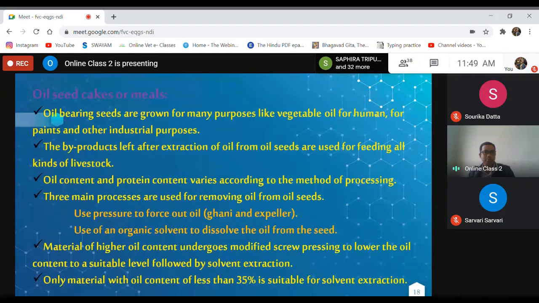So nowadays, whatever oil cakes are available in the market are all solvent extracted oil cakes. In that case, the oil content will be very, very low in these oil cakes or meals. Only material with oil content of less than 35% is suitable for solvent extraction of oil.